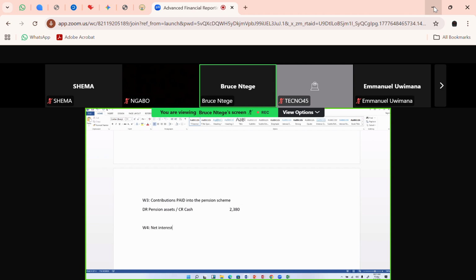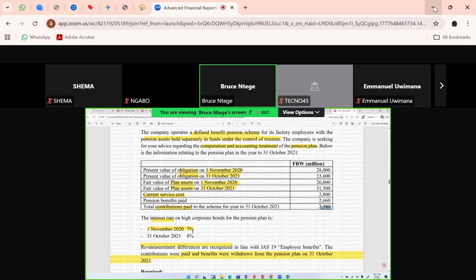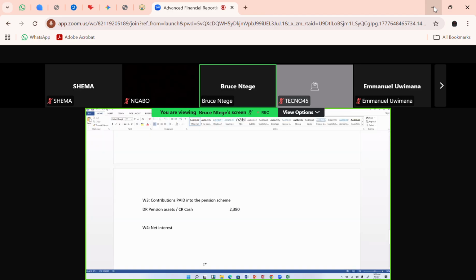interest. So that net interest, we need to determine whether it's a net interest cost or net interest income. And we're going to use the discount rate or interest rate at the start of the year, which was 7%. Don't use 8%. 8% is end of the year. For us, we go with the start of the year, which is 7%, and also start of year values: start of year pension obligation is 28,000. Start of year value for pension assets is 26,600. Okay, so let's go and deal with that. So I'll come in so that I'm starting with the interest expense. Put a table kind of, will be much more presentable with a table.